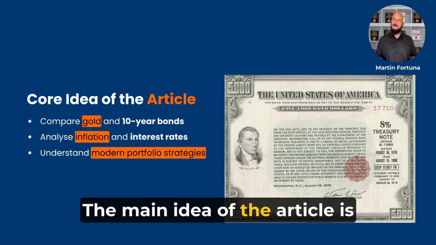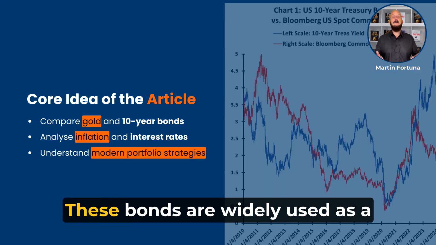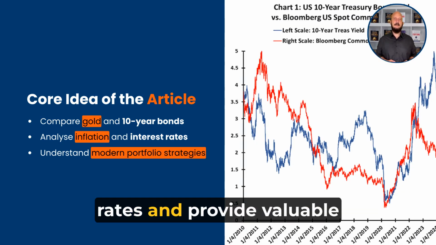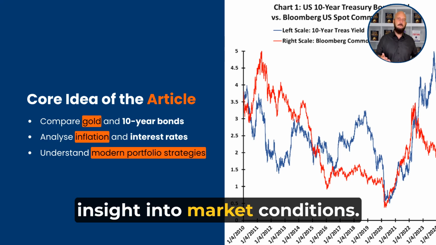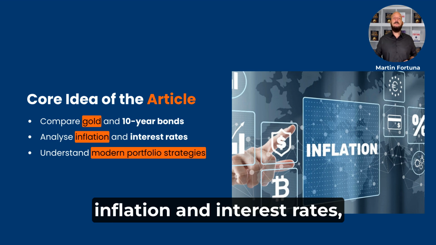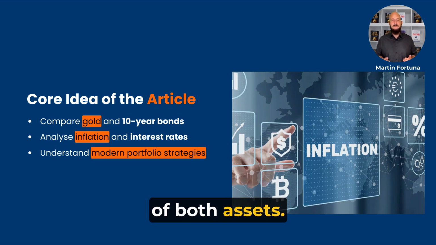Core idea of the article. The main idea of the article is to compare gold with 10-year government bonds. These bonds are widely used as a benchmark for long-term interest rates and provide valuable insight into market conditions. The analysis focuses on inflation and interest rates, as these are the key drivers behind the performance of both assets.